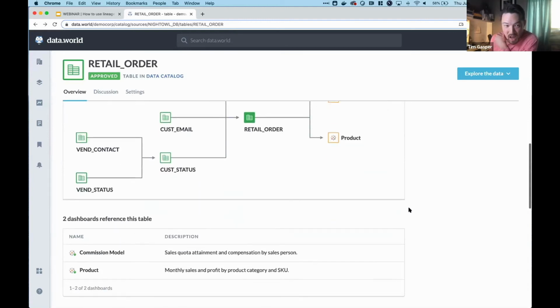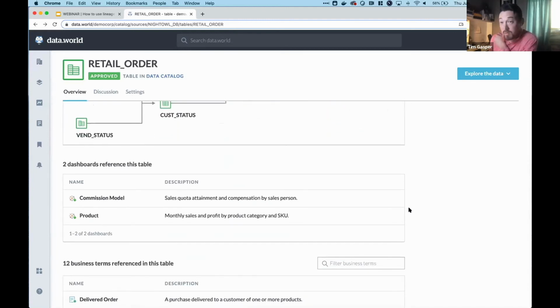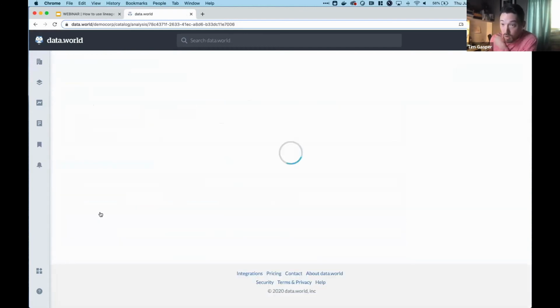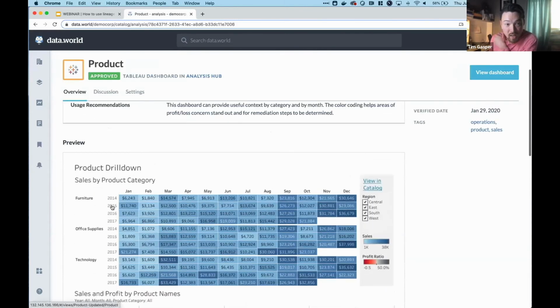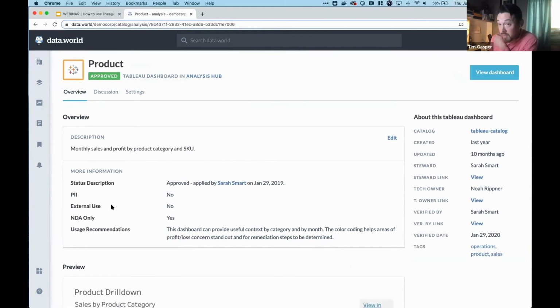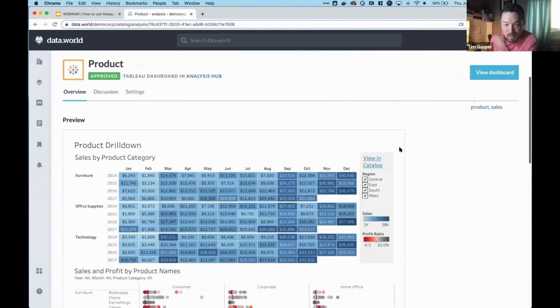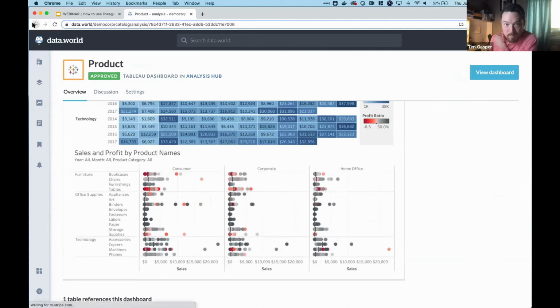of analysis. And the first types of lineage that makes sense for me to explore may be to actually explore those two downstream analyses to understand what they are and what they represent. And so if I do something like click product here, I can actually learn a little bit more about this dashboard, even click to access it directly in Tableau itself. I can see a preview of it and so on and so forth.